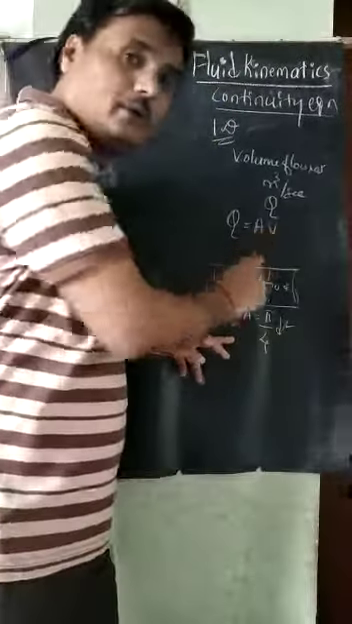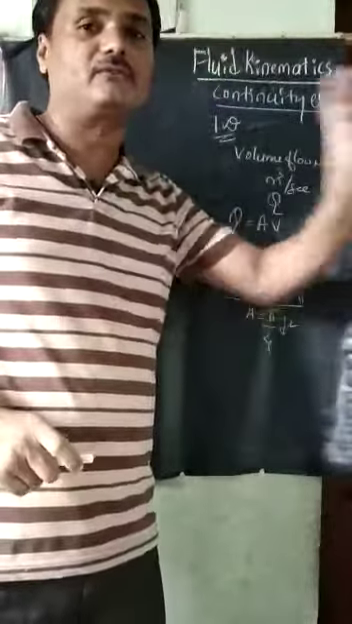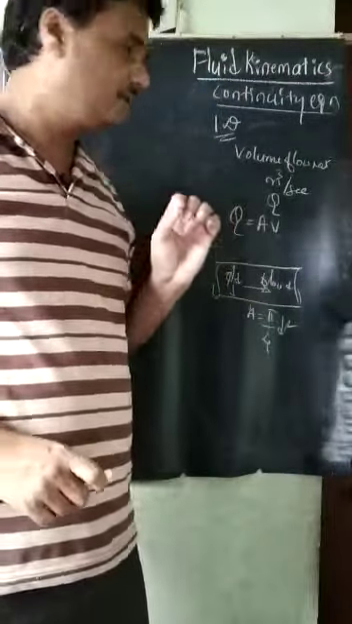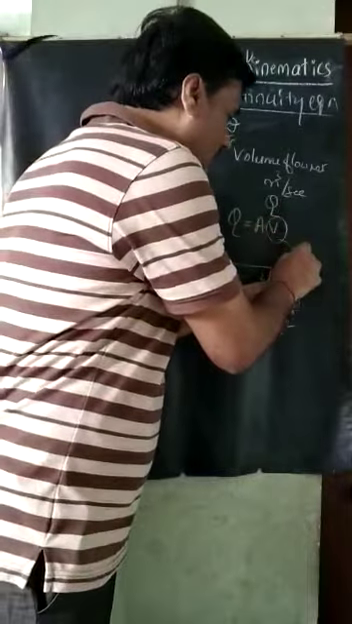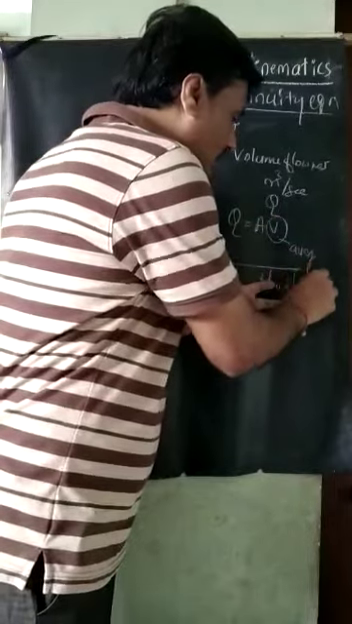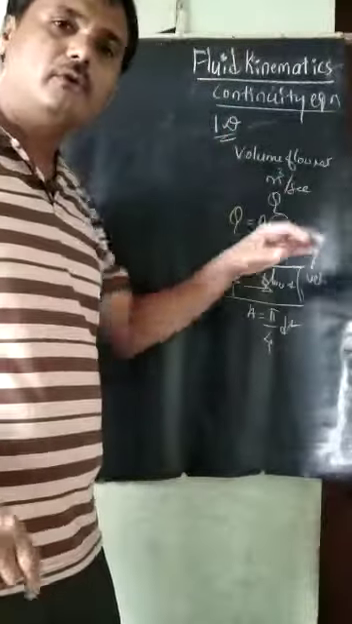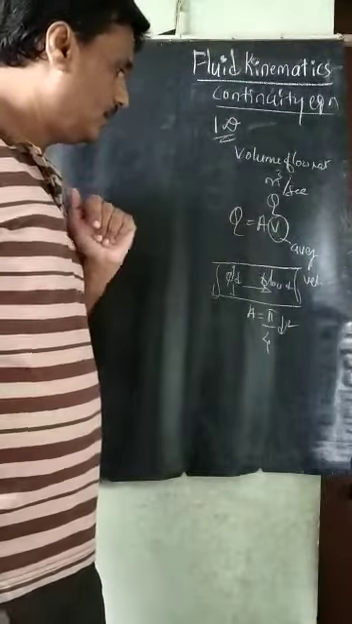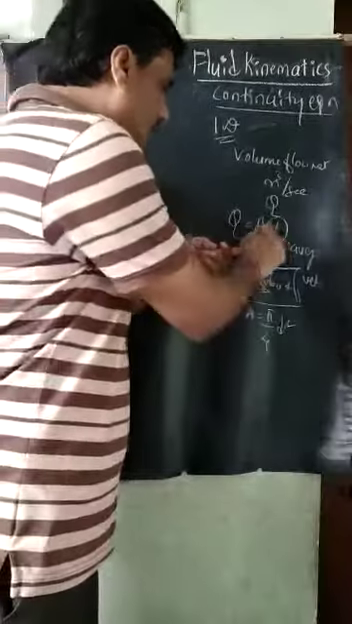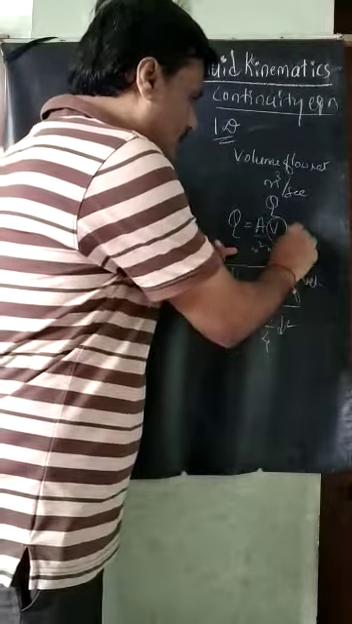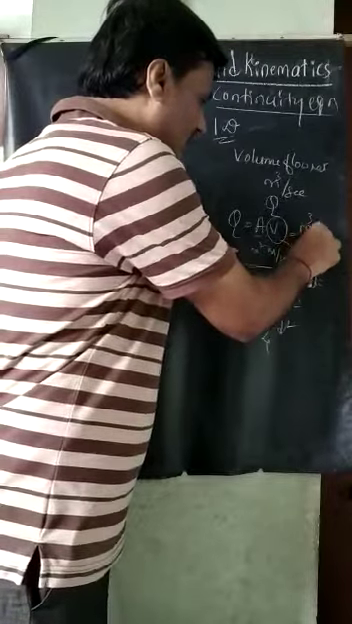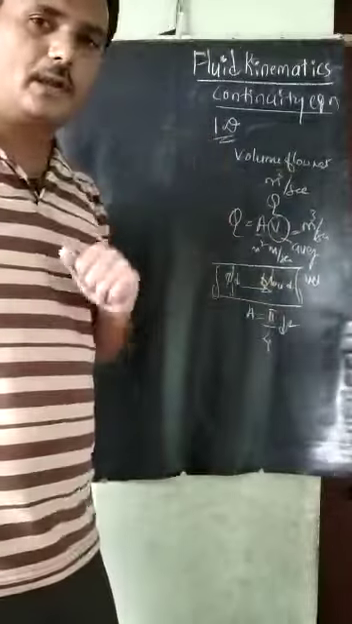And V is the velocity along the direction of the flow. This V is the average velocity, always an average, in the fluid flow direction. Area is in meter square, velocity is in meter per second. So what unit are we getting? Meter cube per second. This is called the volume flow rate.